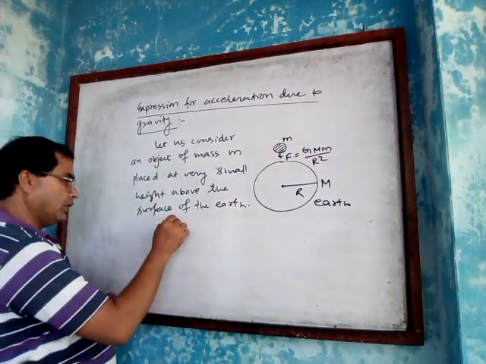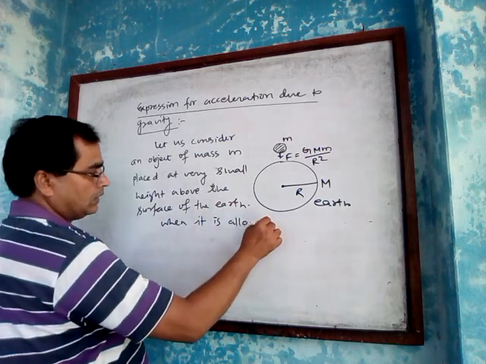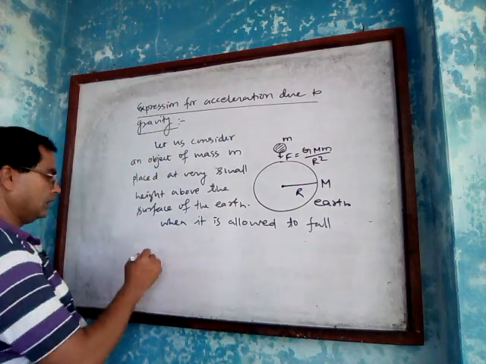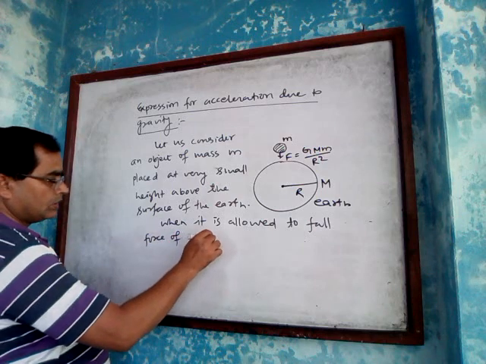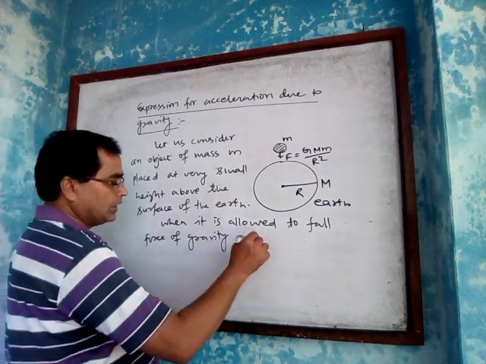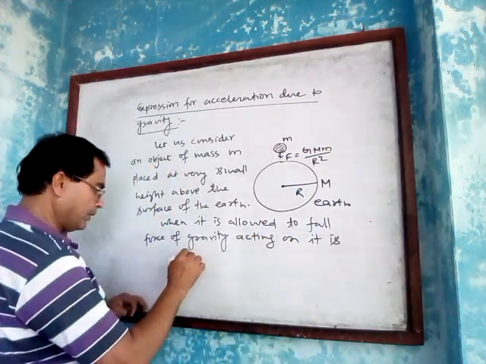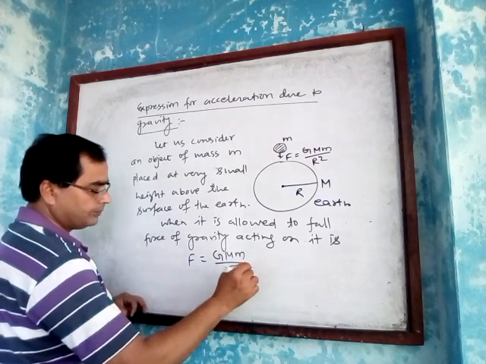When it is allowed to fall, the force of gravity acting on it is F equals GMm upon R square.